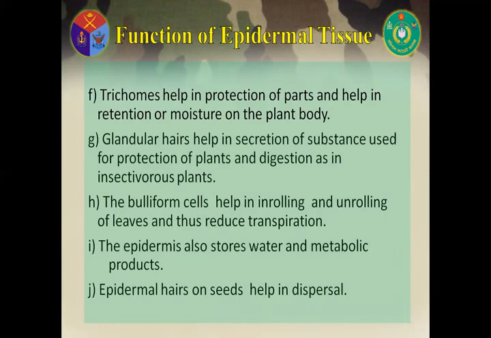The bulliform cells help in inrolling and unrolling of leaves and thus reduce transpiration. The epidermis also stores water and metabolic products. Epidermal hairs on seeds help in dispersal.